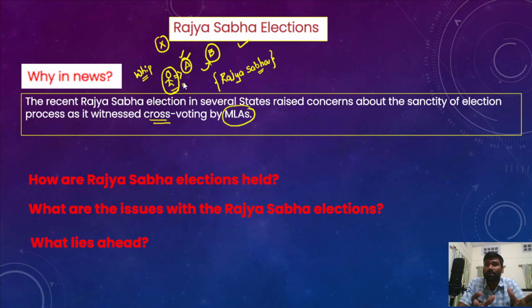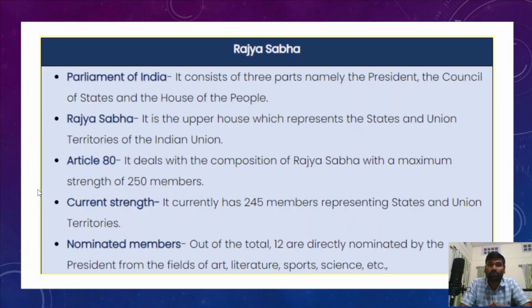Now in this specific lecture we will discuss a few aspects such as how Rajya Sabha elections are held, what the issues with the Rajya Sabha elections are, and what lies ahead. We will discuss everything in a very detailed manner. So first, when we talk about the Rajya Sabha, it is the upper house and Lok Sabha is considered the lower house.